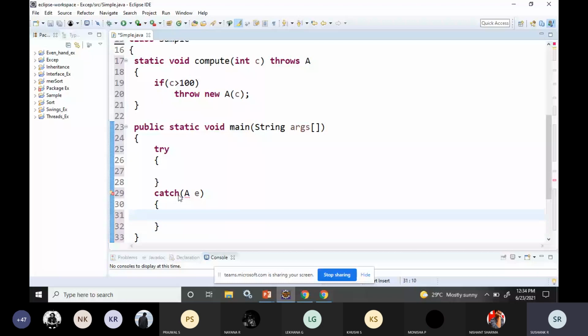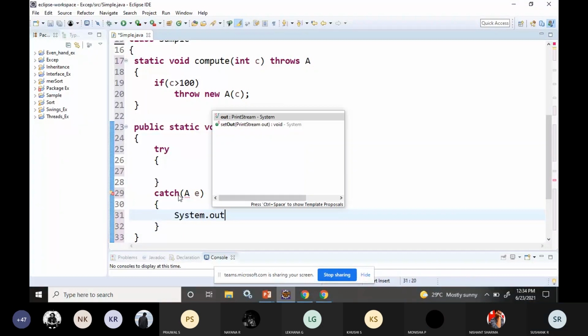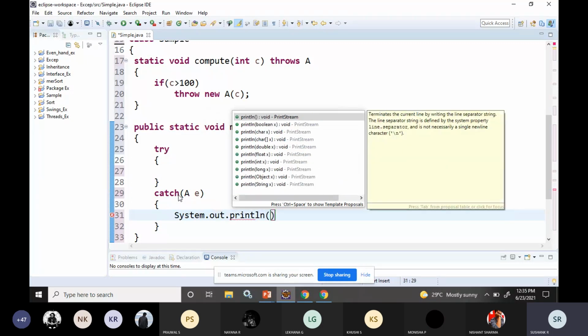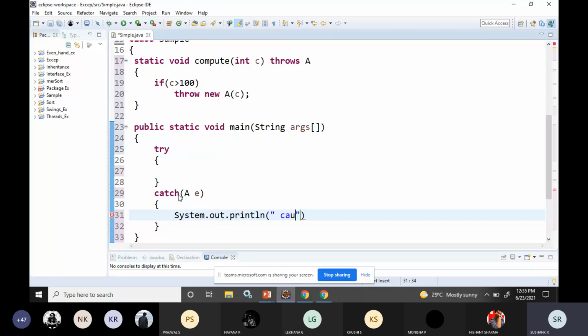Then System.out.println. System.out.println, I caught the exception. That exception is there in E. Exception is there in an object called E. So here also you are catching your own exception. So let me check why it's unreachable.